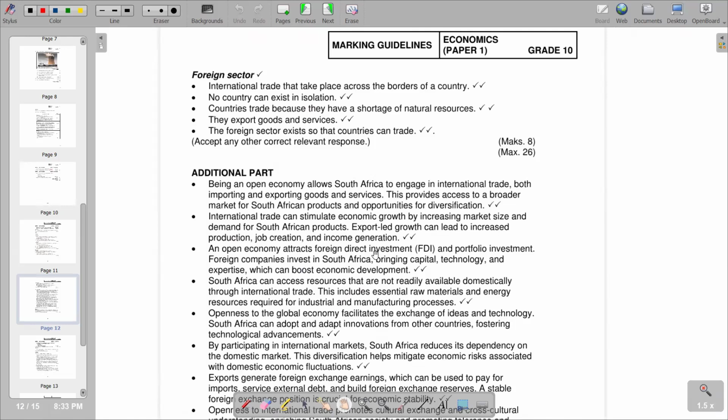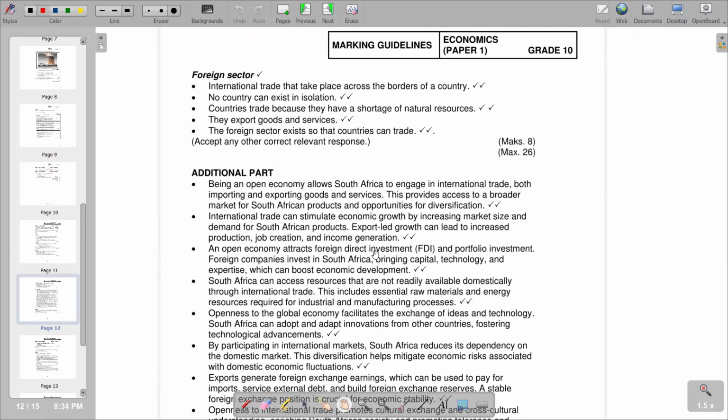Foreign direct investment is also going to increase local economic activity, which will accommodate more workers. Unemployment is going to be reduced. So that is one of the macroeconomic negatives that we can see being reduced due to being an open economy. So this is what we have in terms of the importance of an open economy.